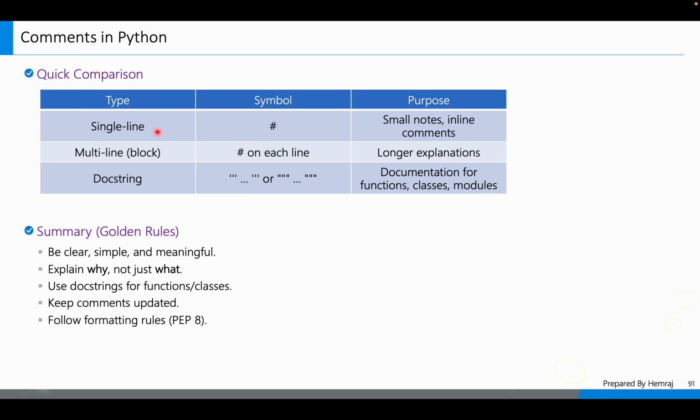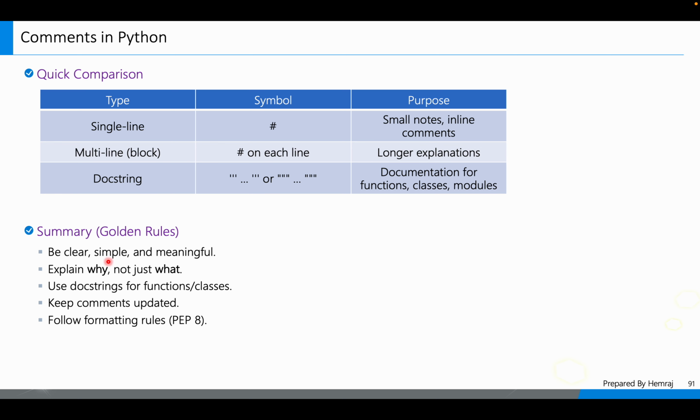But what is the difference between single line and multi-line? Single line is a single line statement, a single line comment. In multi-line comments, we have 2, 3, 4, 5, 6 line comments, but the difference is that all lines start with the hash symbol. A doc string is written between single, double, or triple quotations, right? And it is used for documentation of functions, classes, and modules, right?